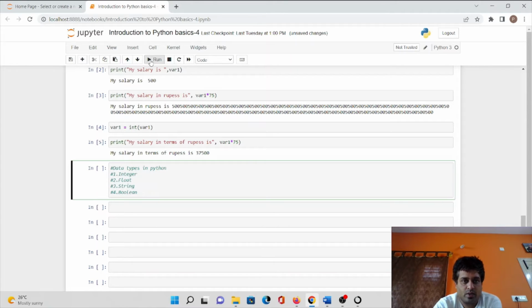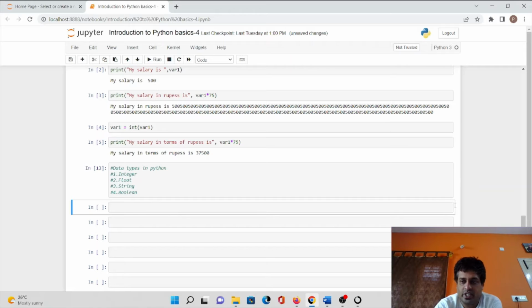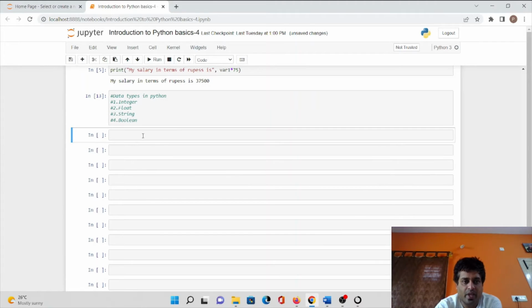Let's run this particular cell with the mentioned comments. So integer: any number like 1, 2, 3 up to n is considered as integer in Python programming. You take any number, guys, from 1, 2, 3, 4, 5 up to 100, or anything up to n, and it is considered as integer. We'll mention it in comments so that it would be easy.